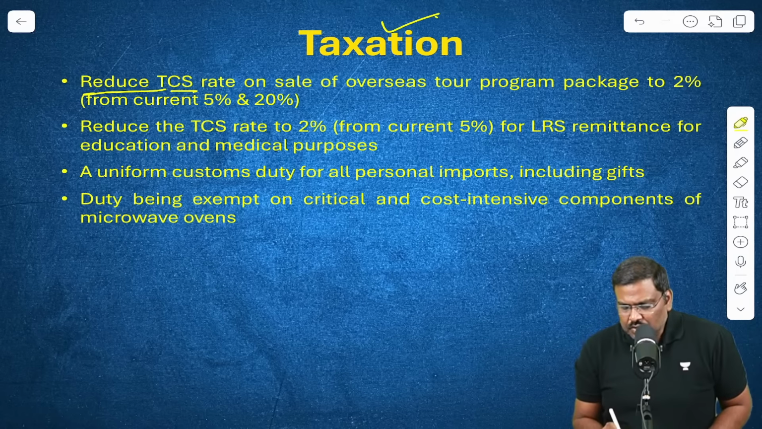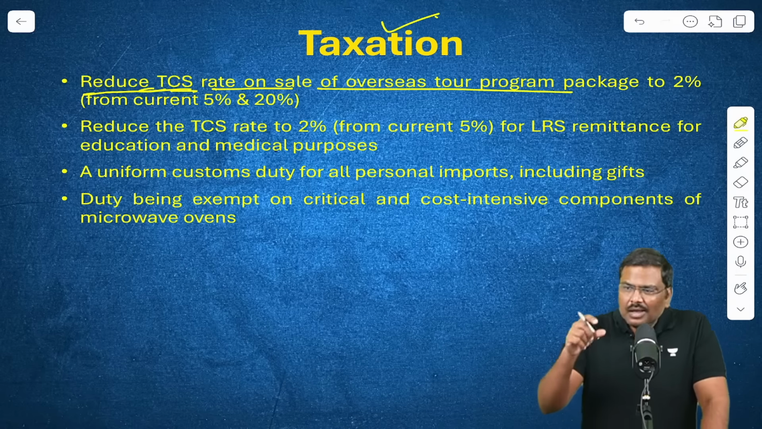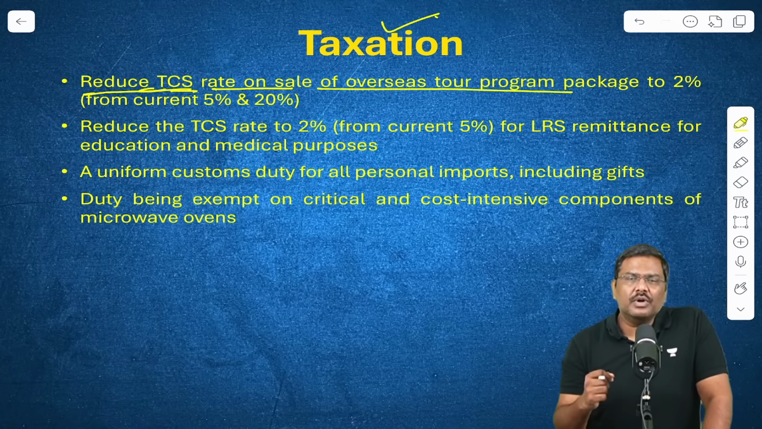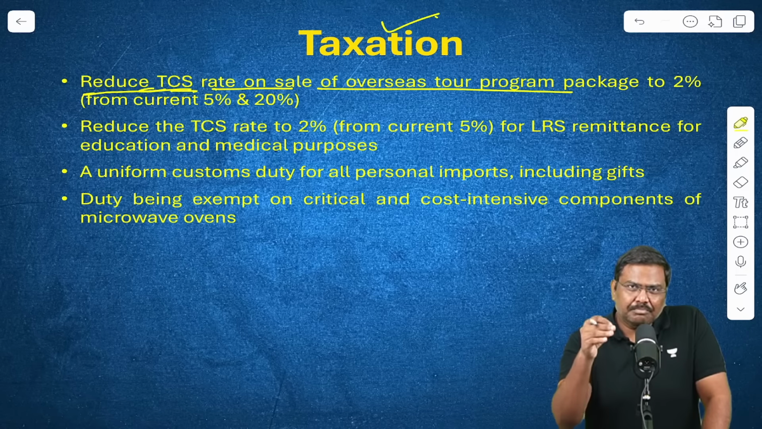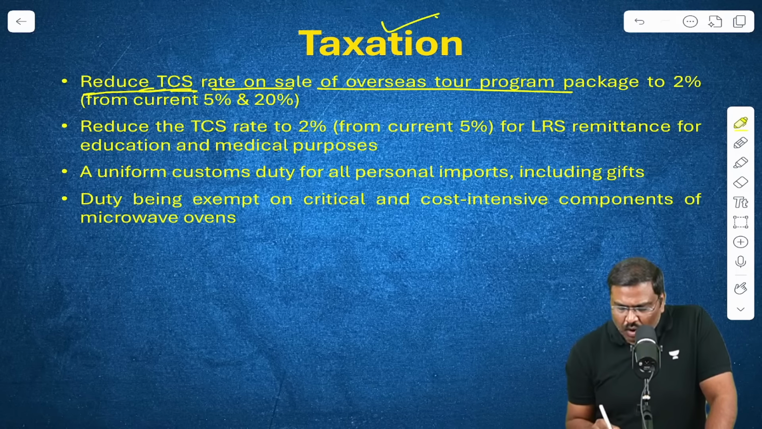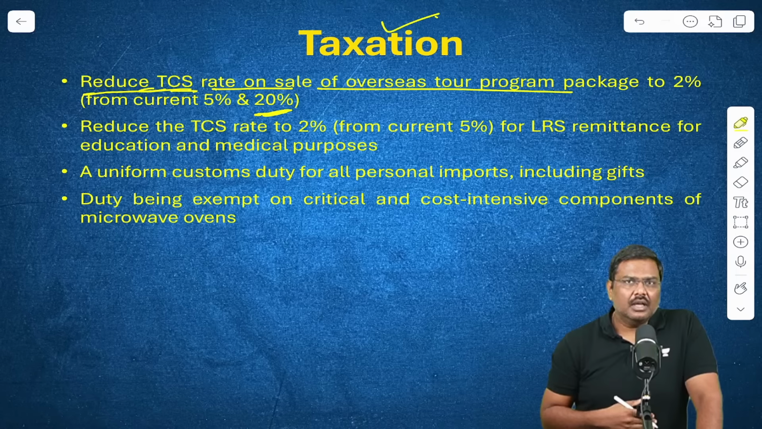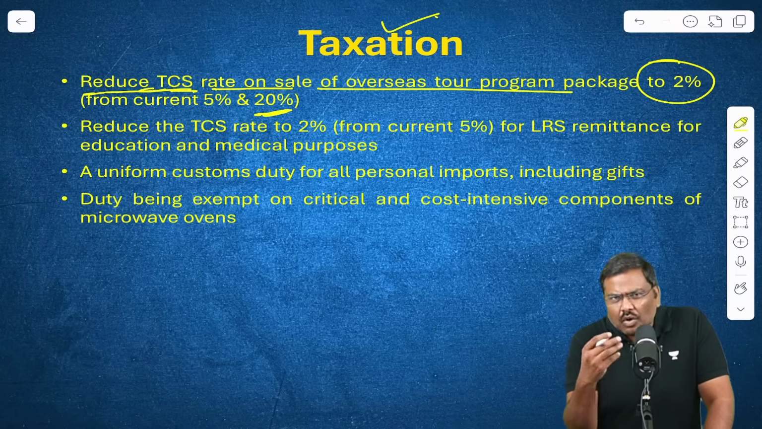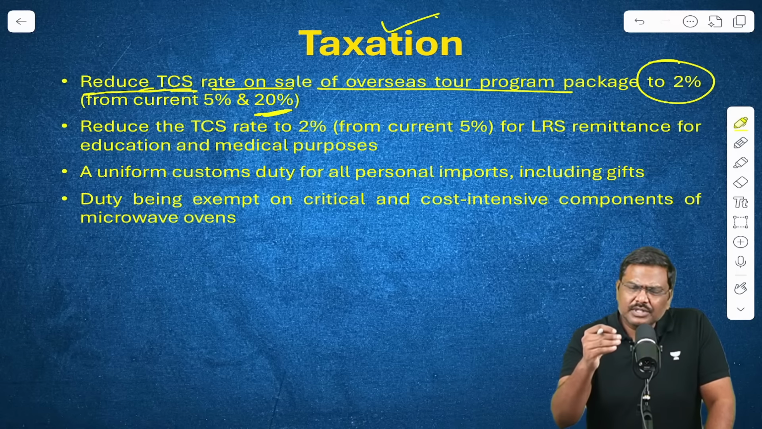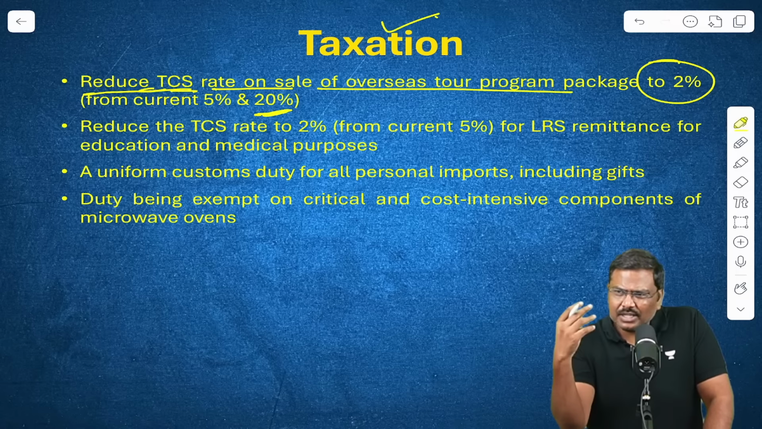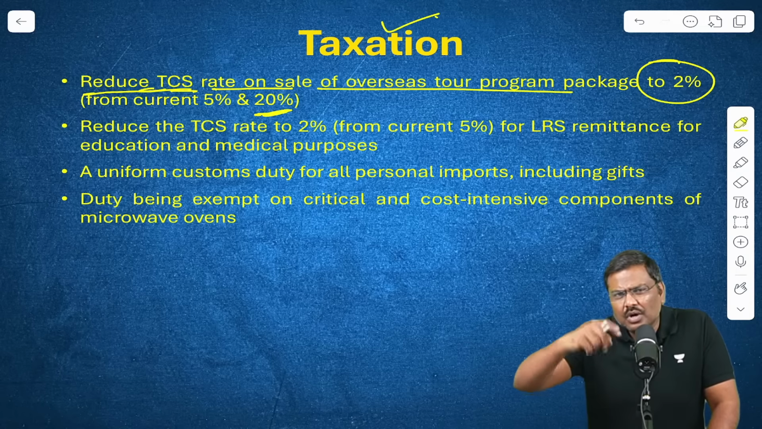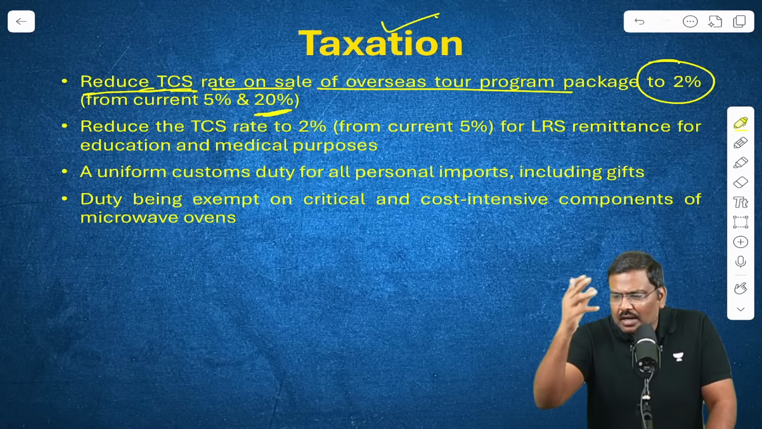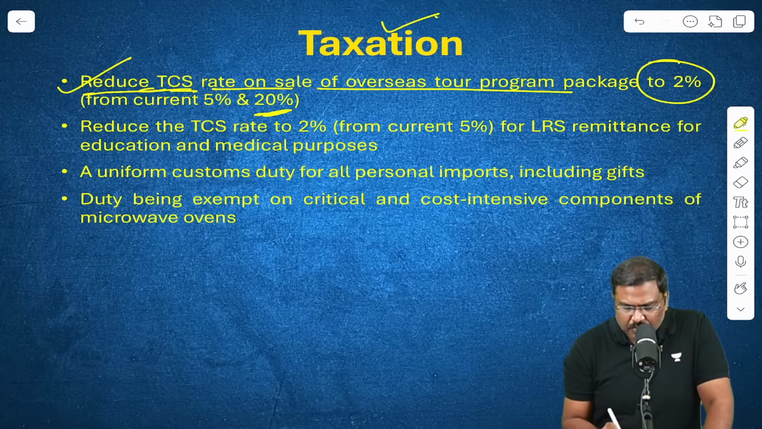Let's go forward. So reduce TCS rate on the sale of overseas tour programs. Earlier, if you purchase a tour program, the government of India had imposed a TCS of 20%. Now this has been reduced to 2%. Logical argument is it will reduce the cost that the tourist will have to pay when you book a package, when you book a foreign trip like this. That is the first one.